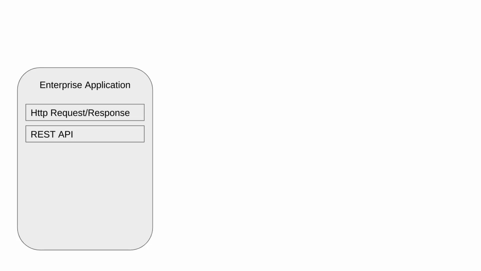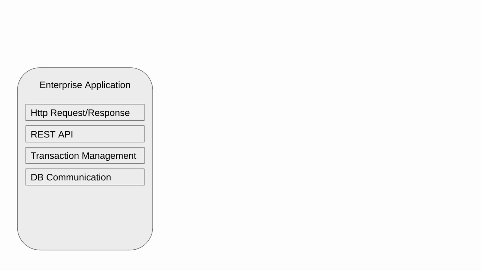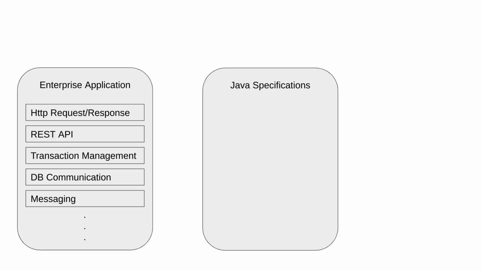Java Servlet API is a standard Java API or a specification that has to be implemented by all Java application servers. Enterprise applications have lots of moving parts. For example, a typical enterprise application has some sort of HTTP request handling, REST API, transaction management, DB communication, messaging, and so on and so forth. For these sorts of applications, Java has multiple specifications. For example, for HTTP, Java has Servlet API.